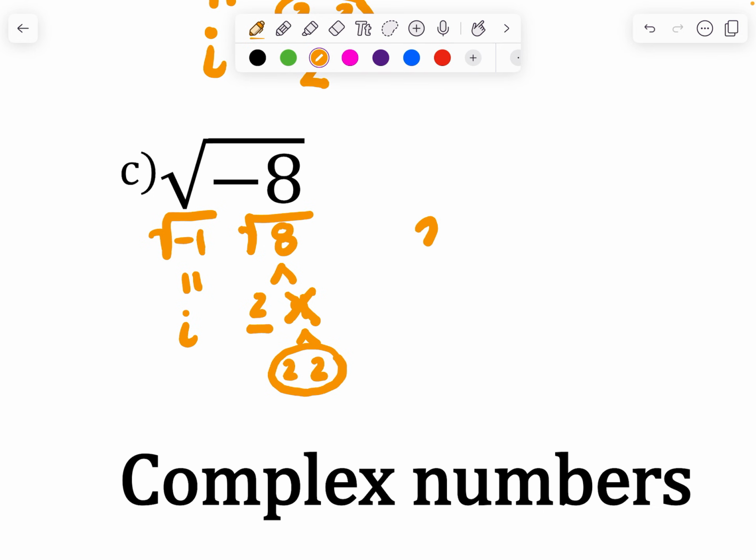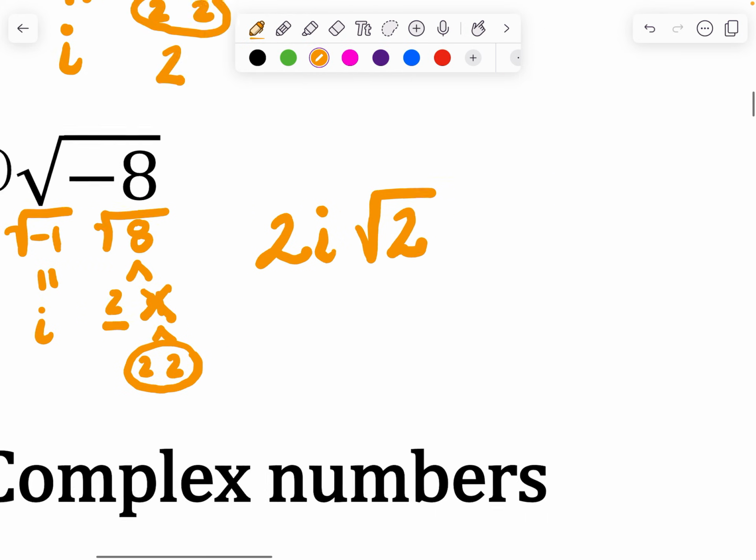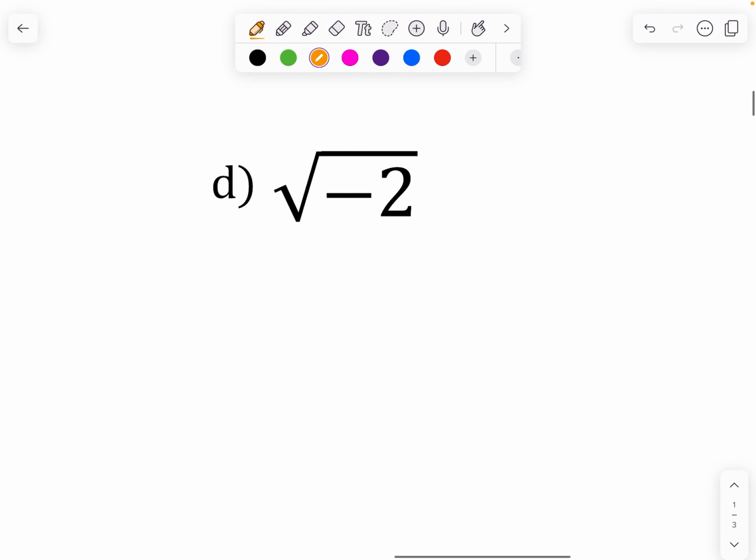So I have a 2 outside. I's always go outside. And then I have a leftover 2, which will stay inside. Please keep in mind, if you have more than one number that go inside or outside, you will multiply those together before you write them down. Okay? All right, let's look at this last one here.